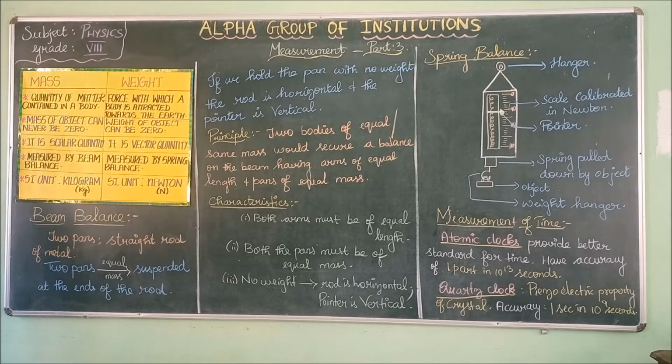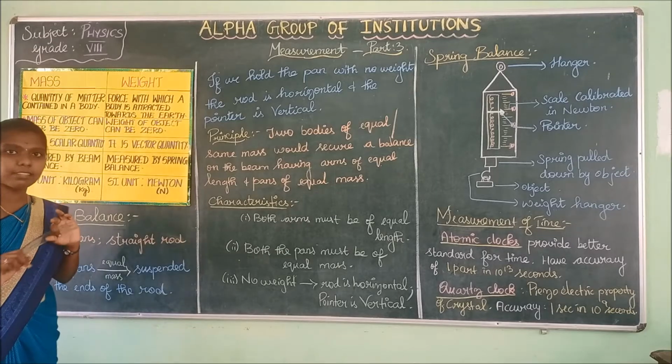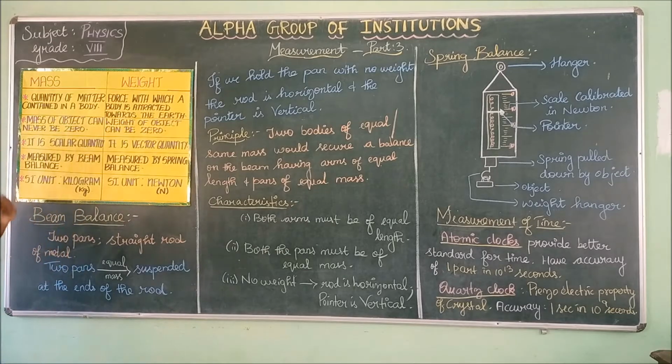You can expect this difference in your detailed answer. Remember these five points and write them correctly. The first point is the quantity; mass can never be zero, weight can be zero. Mass is a scalar, and weight is a vector quantity. Mass is measured by beam balance. Weight is measured by spring balance. At last we have to write the units. The unit of mass is kilogram. The unit of weight is Newton.